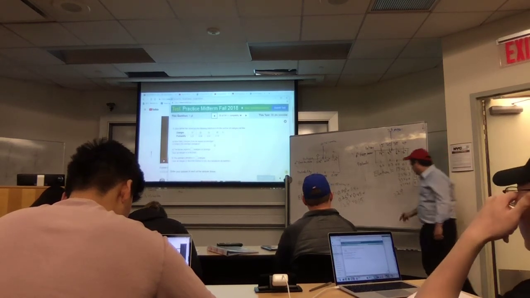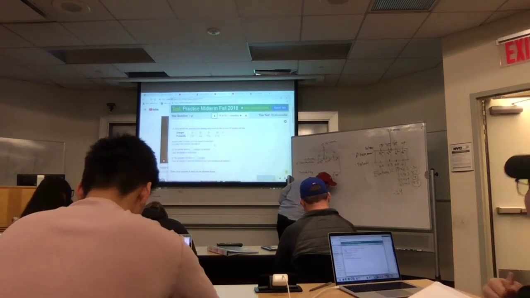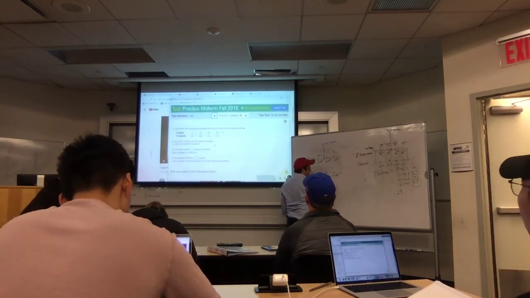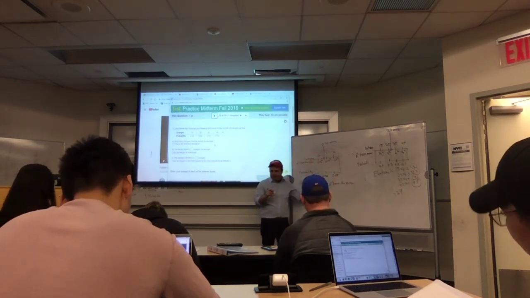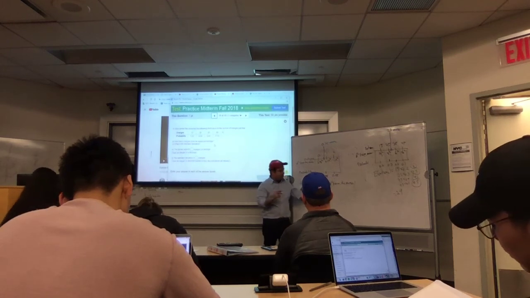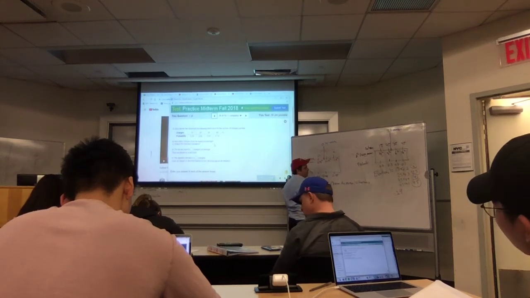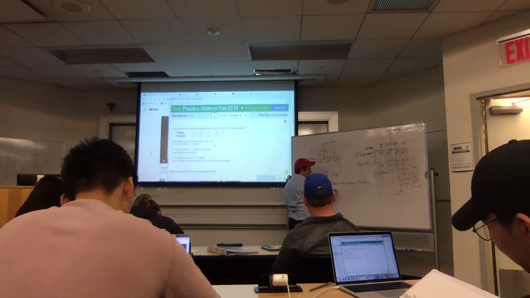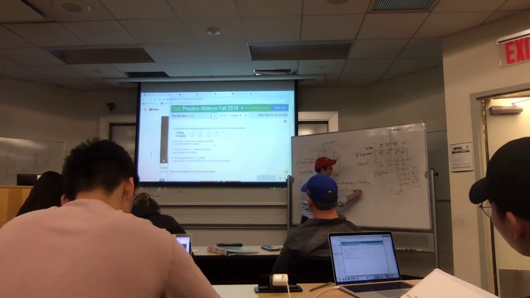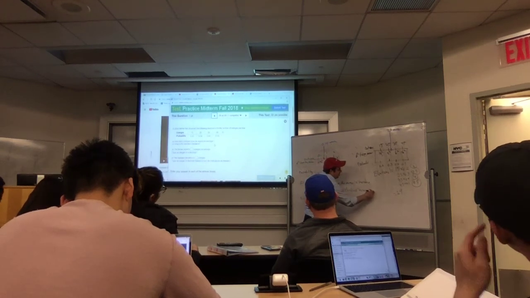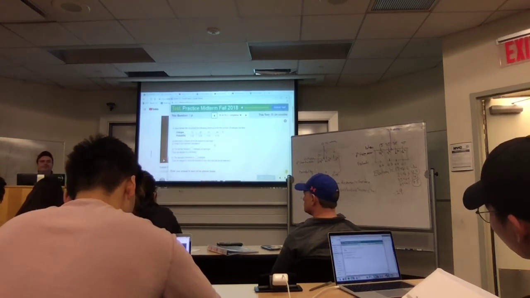Okay, now how do I calculate the variance? I want to calculate the average distance squared from the mean. The average distance squared from the mean has a fancy name, that's called the variance. So I want to calculate the variance, so it's going to be 14 squared times 0.2 plus 4 squared times 0.3 plus 6 squared times 0.4 plus 16 squared times 0.1. Okay, just make the picture and you're golden. Any questions?